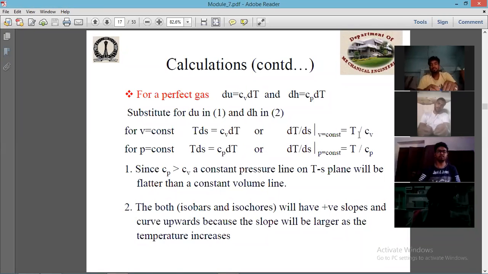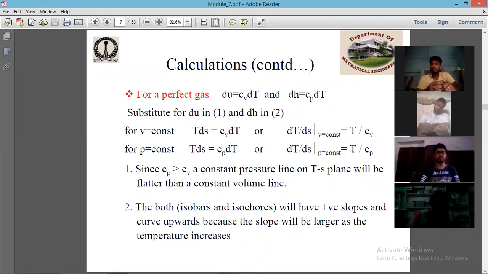If the volume is constant, it is T by Cv, and if the pressure is constant, it is T by Cp. So we know that Cp is more than Cv. So this T by Cp will be less than this T by Cv, or this dT by dS will be less than dT by dS at constant volume. So this line will be flatter than this dT by dS line.